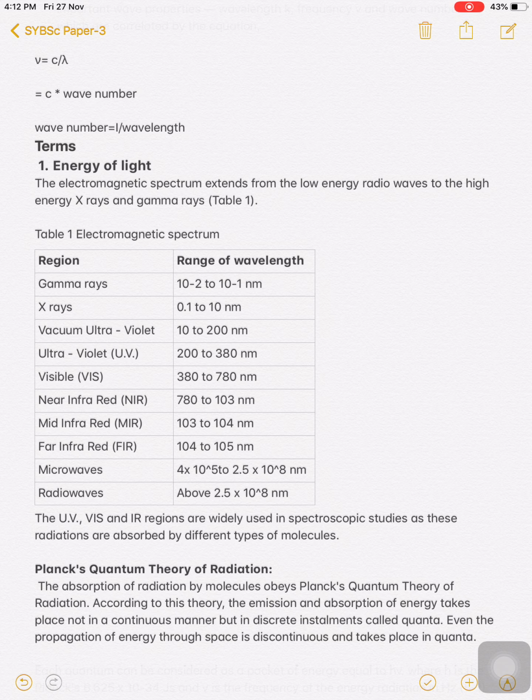The light waves are arranged from low energy to high energy, or from low wavelength to high wavelength, high frequency to low frequency. This whole spectrum of light is known as the electromagnetic spectrum.